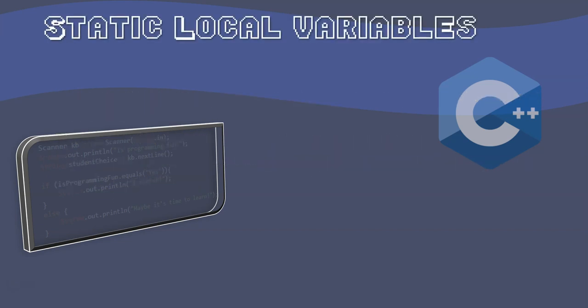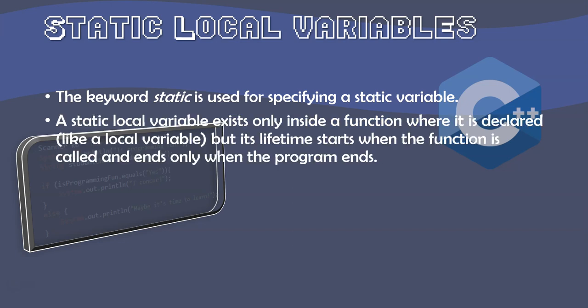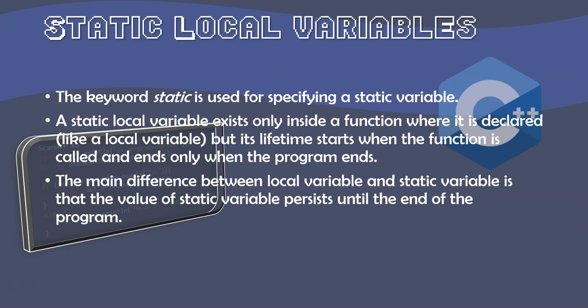Then we have static local variables. You'll notice we have the keyword static here, which specifies that we are using a static variable. A static local variable exists only inside of the function where it's declared, just like a local variable would. However, its lifetime starts when the function is called and only ends when your program ends. So the main difference between a local variable and a static variable is that the value of the static variable is going to persist until the end of your program. It's not going to exist until that function is called. Once it's called, though, it will persist throughout.